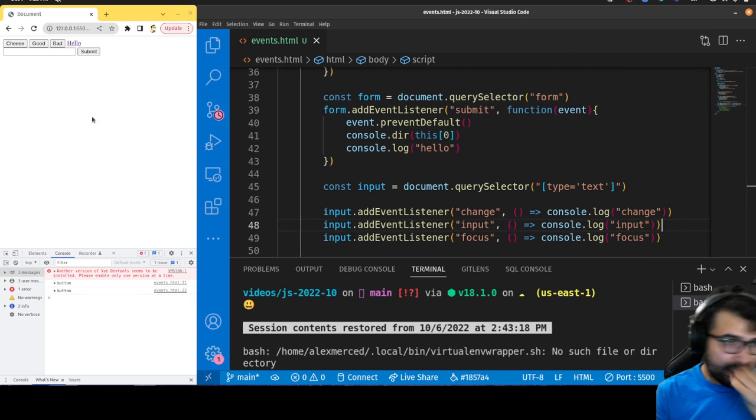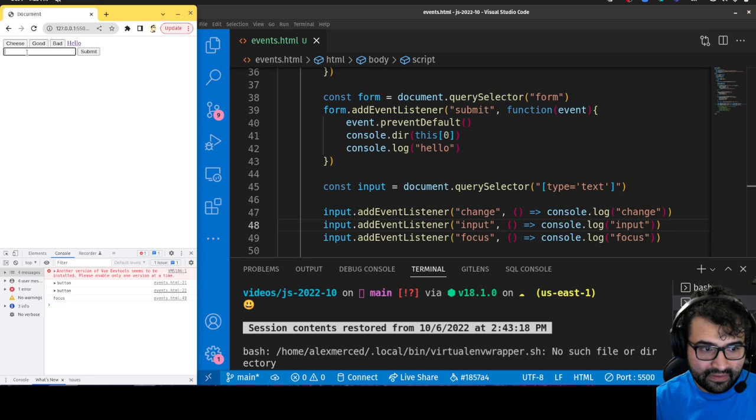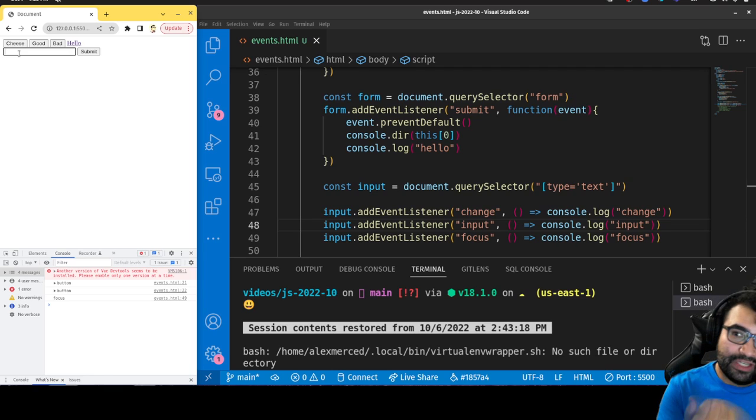Okay, so focus should be triggered when I highlight the input box. So watch what happens when I click on the input box. See, the focus event triggered. You can see the console log in the console. So you see how it has a thick border on it? That's me calling the input into focus. Generally, I can have one input in focus at a time.